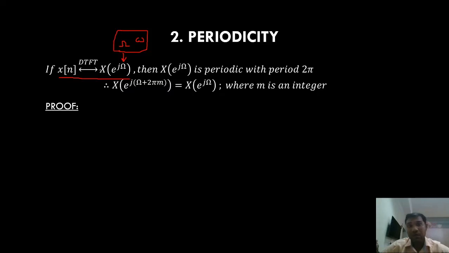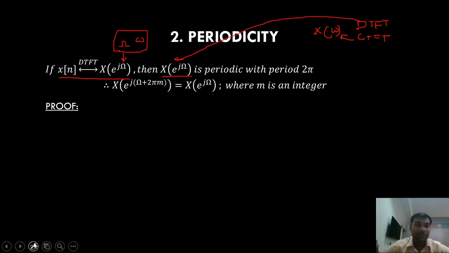But for DTFT, just remember we'll use x of e power j omega. For continuous time Fourier transform, we'll use x of omega. That is the only difference in notation that will differentiate DTFT from continuous time Fourier transform. Continuous time Fourier transform is x of omega. DTFT is x of e power j omega.